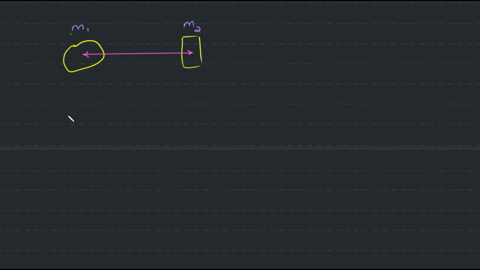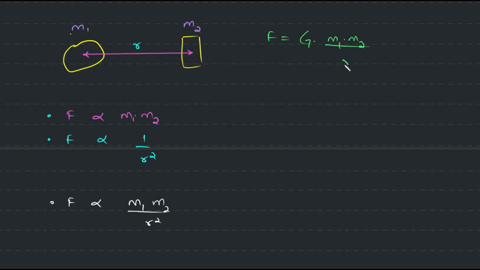So the universal law of gravity tells us that the force with which they pull each other is directly proportional to the product of their masses and inversely proportional to the square of the distance. And when we combine them, I can rewrite this as the following relationship. We have the force equal to the proportionality constant times m1 m2 divided by r square. This very formula is your universal law of gravity.